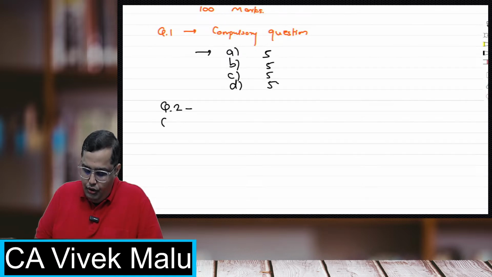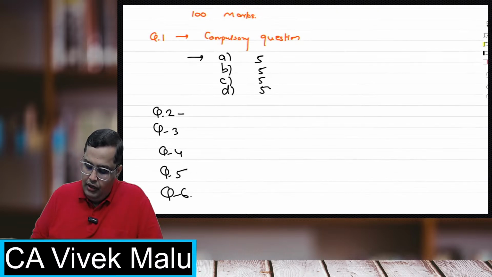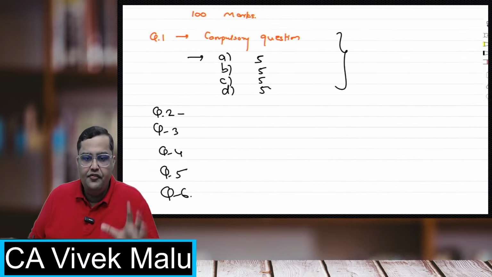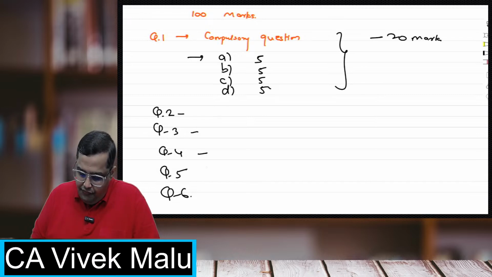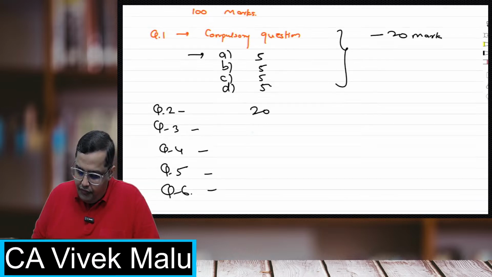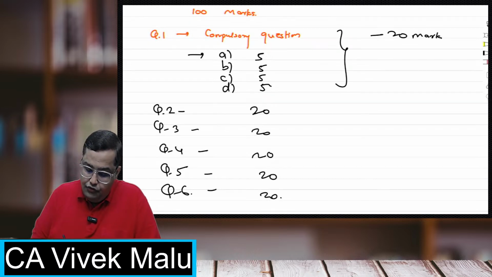Then there are questions 2, 3, 4, 5 and 6. Question number 1, as you can see, is 5, 5, 5, 5, which is 20 marks. Questions 2, 3, 4, 5, 6 are each 20 marks.